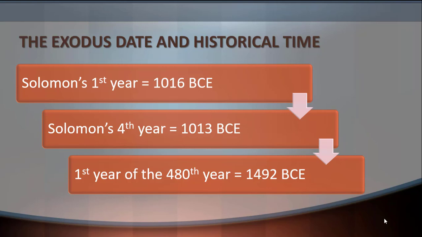So when we add up 480 years, we get to the year 1492 BCE. And this is so important because you will find on the internet many chronologers and people who like to study this and to find the date of the Exodus. They will see the year 1446 BCE, and that's because they have already taken away 46 years from the biblical time.